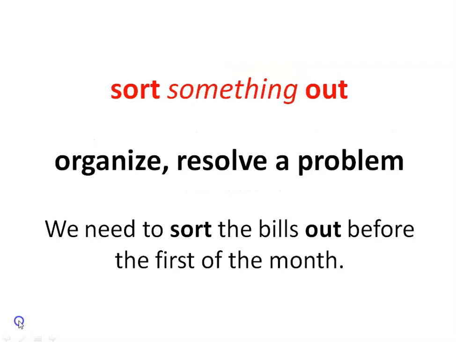Now the next one, sort something out. Sort something out means to resolve a problem, organize. Whenever we have a problem, we try to solve it in a proper manner, in a logical manner, that is finding the root cause of the problem and what are the opportunities we have to solve the problem and finding those solutions. Then we choose the best one. This is called sorting something out, that is resolving a problem.